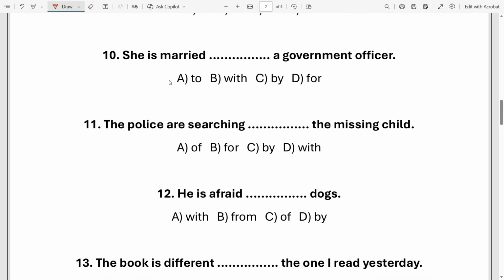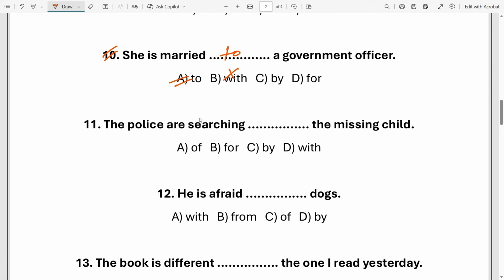So this is the 10th. She is married dash a government officer. So tell me the right answer. Which one is the correct preposition? She is married, option A, to, not with. Married to someone is the correct structure. Married with is totally incorrect.